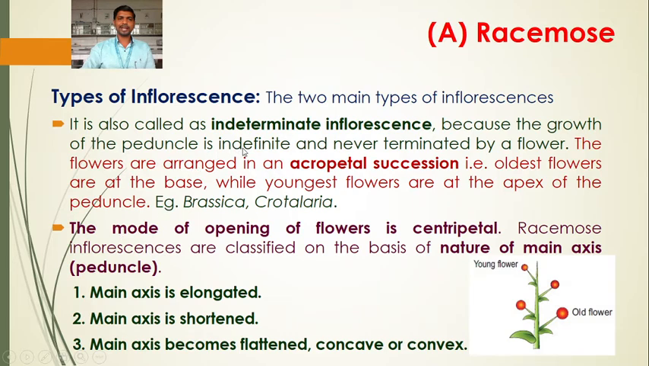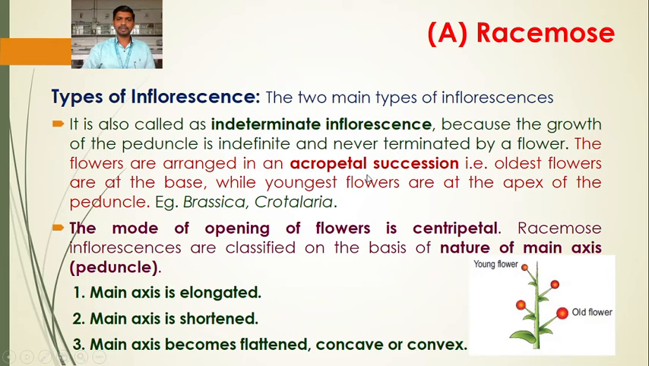It is also called indeterminate inflorescence because the growth of the peduncle is indefinite and never terminated by a flower. Such a type of inflorescence, that is the racemose, is also called indeterminate inflorescence. The flowers are arranged in an acropetal succession.